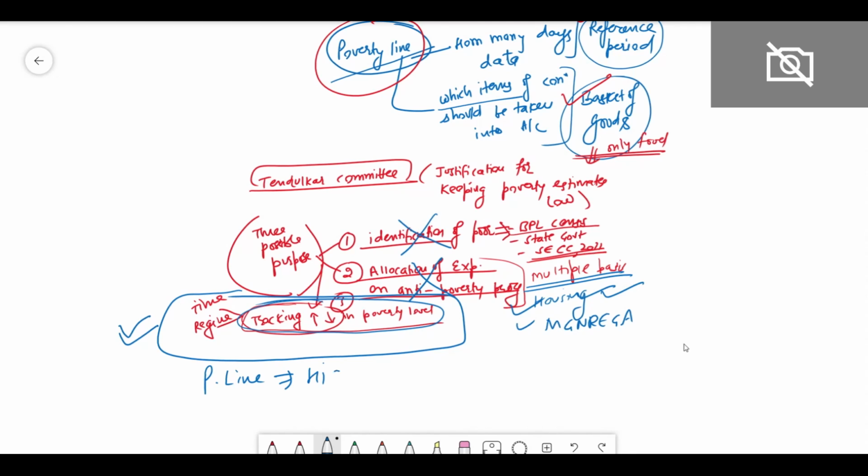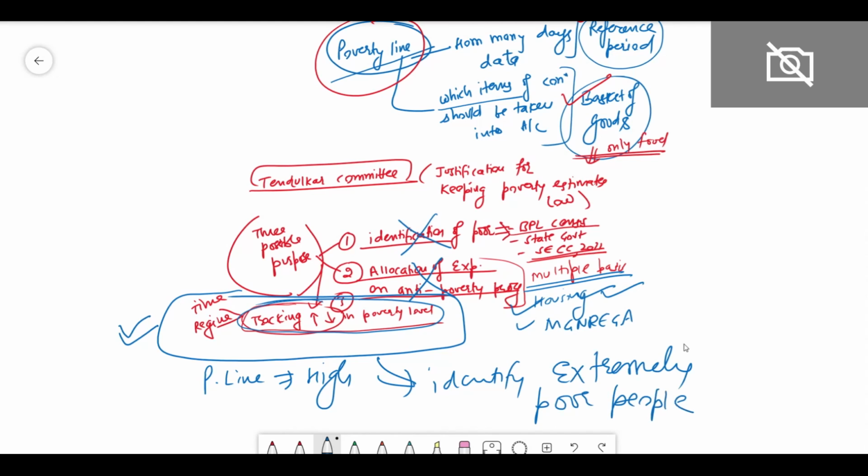so that we can identify extremely poor people, right? So by keeping the poverty line high, we can actually identify the extremely poor people.